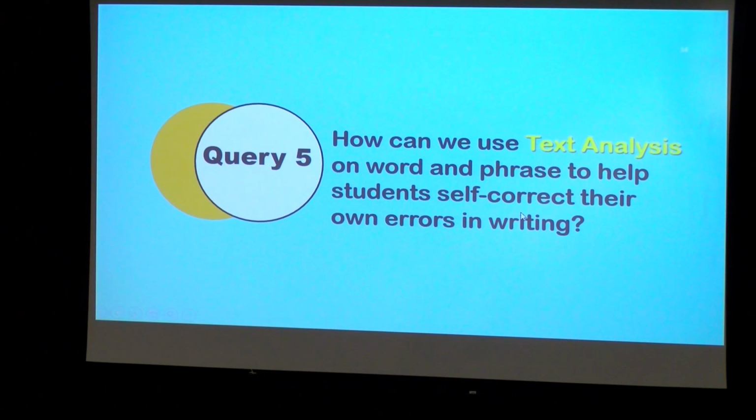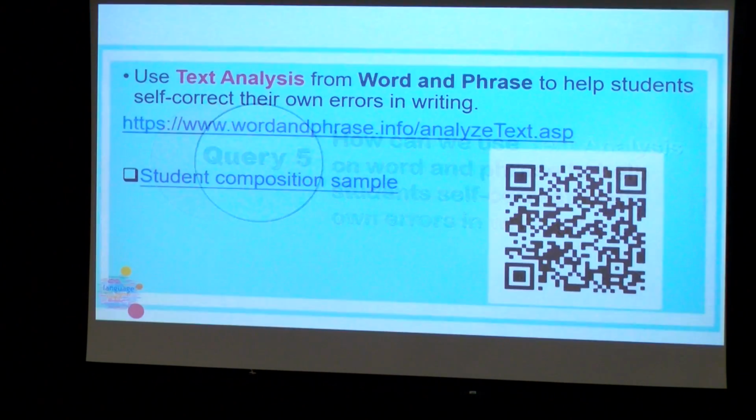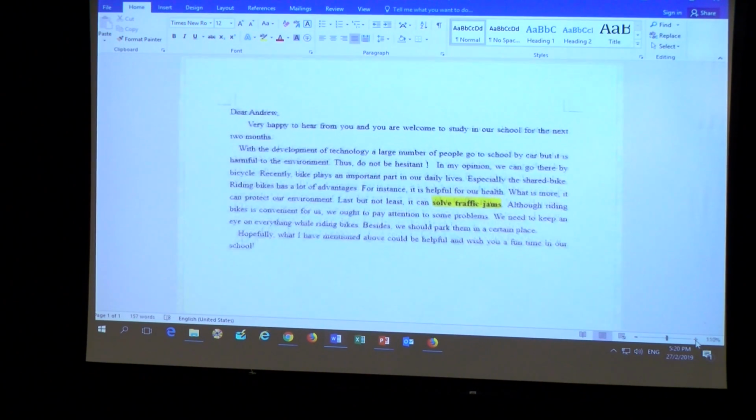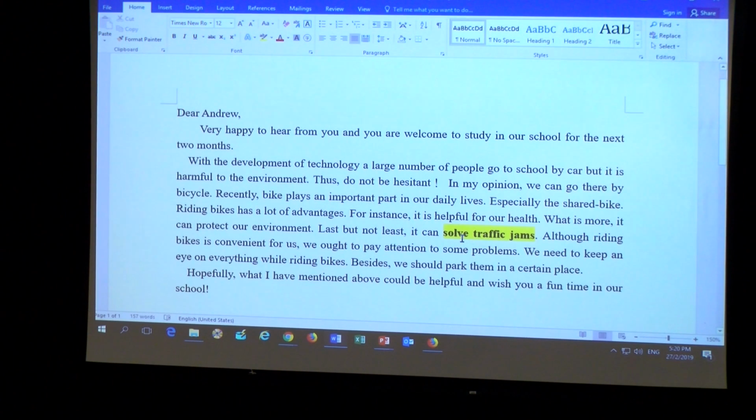Okay, now the last function I'm going to show you about text analysis is how to use text analysis on words and phrases to help students self-correct their own errors in writing. First I'm going to show you the student sample. There are many mistakes in this piece of writing, but one alarming mistake is a collocation, like this collocation, solve traffic jams, right? Okay, so what should we do?